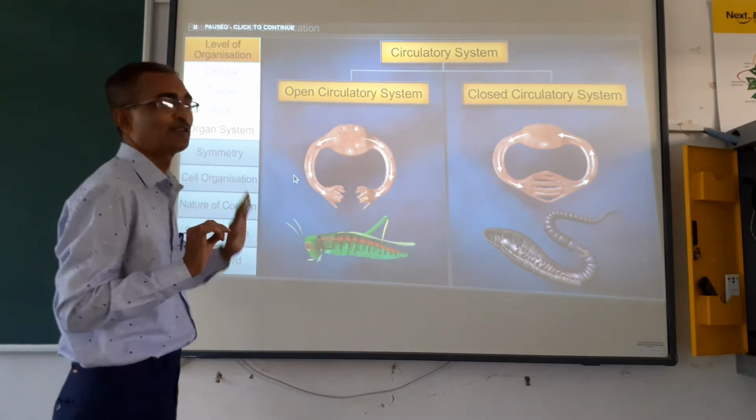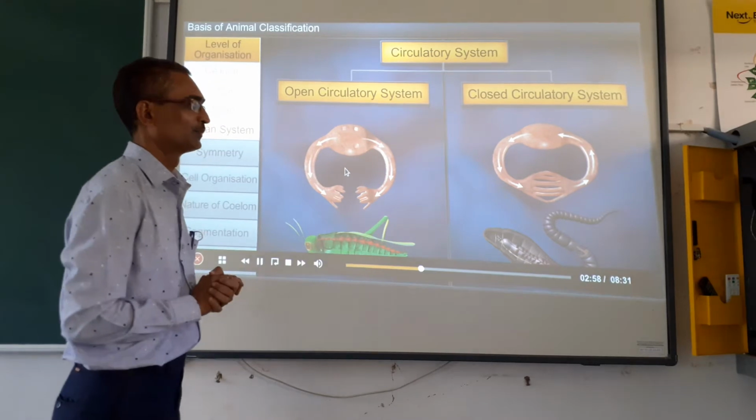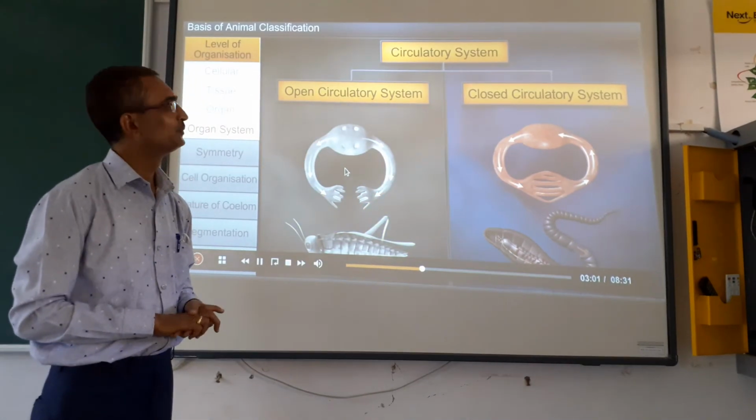Whereas in the closed circulatory system, the blood flows in closed vessels known as arteries. Open and closed.